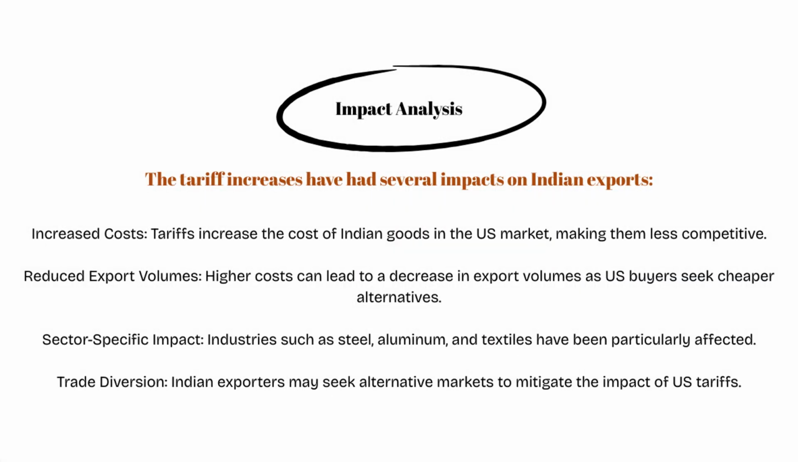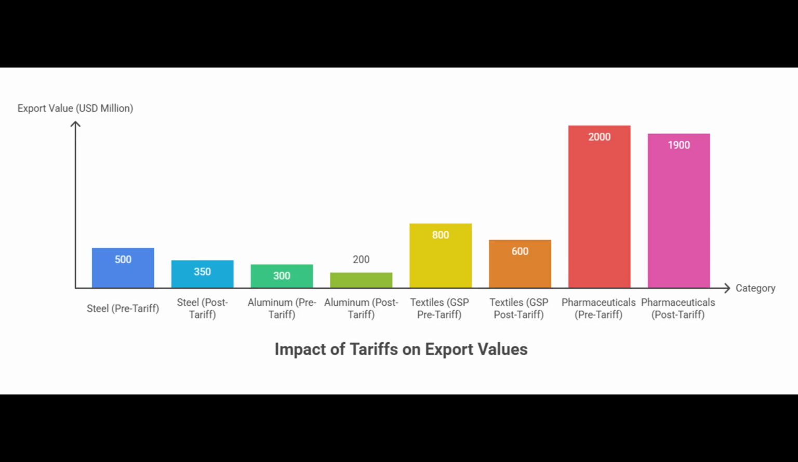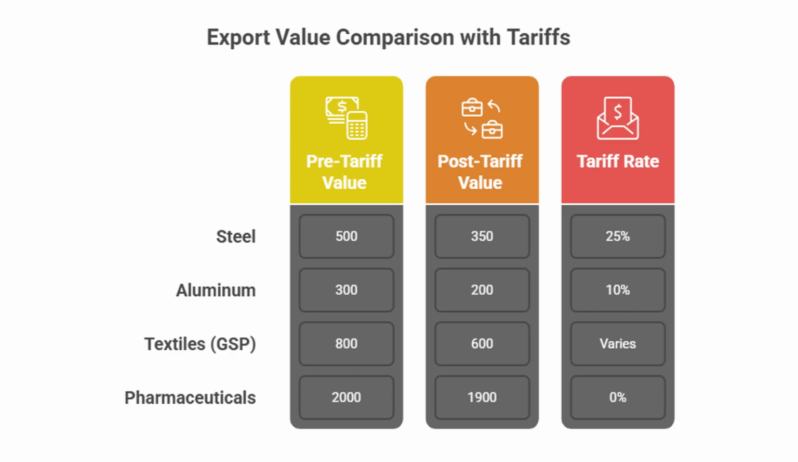Impact analysis. Tariff बढ़ने से cost of Indian goods increases, so it is not competitive in the US market. It directly affects exports and decreases exports to the US. Sectors like aluminium and textile industries are more affected by this. Indian exporters use alternatives to tackle the impacts of US tariffs, as we see on the diagram, which shows which is more impacted by comparing pre-tariff and post-tariff values according to the rates.